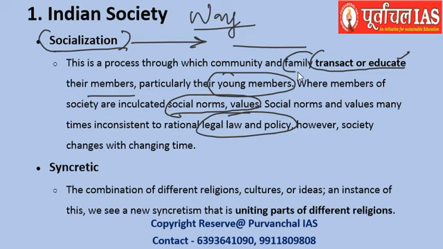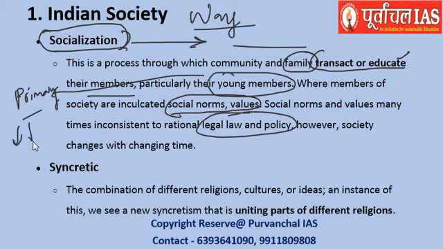Why did we consider the term family here? Because the first set of people with whom the young members interact are the family, their mother, father, parents, and the families of the mother and father. So that becomes a basis for their socialization, basic socialization, we can say at the primary level. And as they grow up, the friends they have, the acquaintances they have, increase this socialization and create a kind of syncretic environment too.